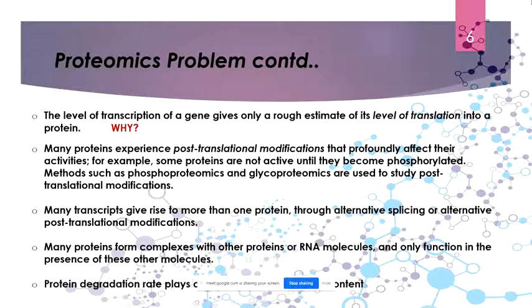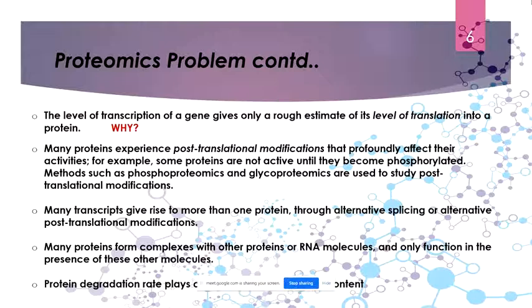Why? Because what are post-translational modifications? A particular protein undergoes modification at a particular site. For example, there might be a particular domain, and at a particular residue that protein got phosphorylated. Now, the phosphate group is a very small molecule. How can you distinguish between a phosphorylated protein and an unphosphorylated protein? It is really difficult to distinguish between those two proteins, so it is really difficult to identify whether a protein has been phosphorylated or not. Generally these things give rise to ambiguity.